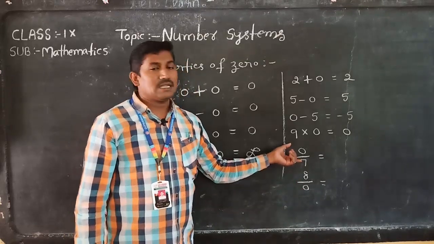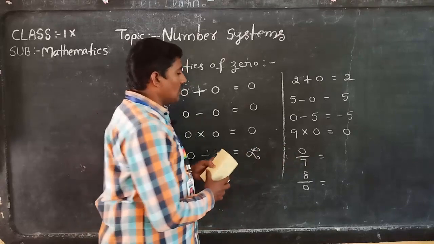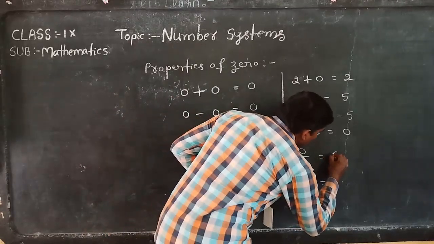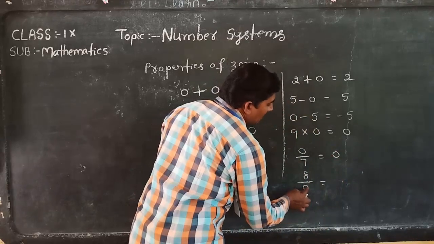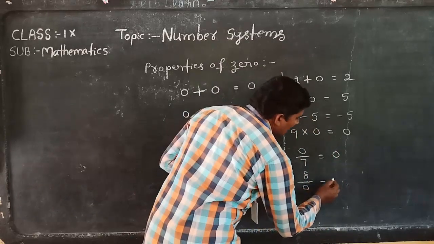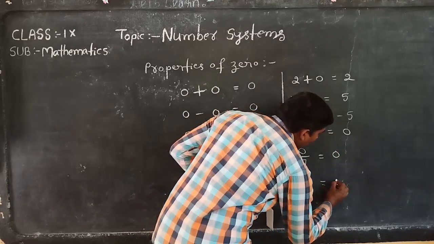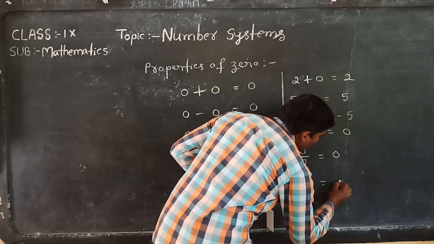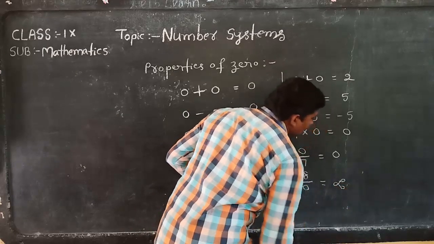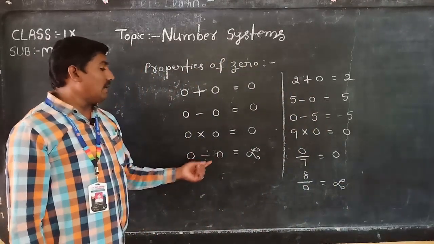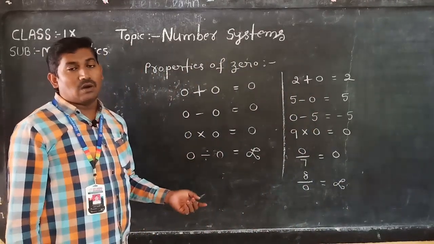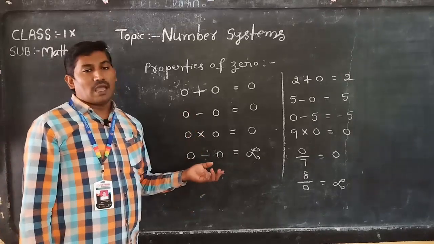In a rational number, if the numerator is 0, then we will get 0. If the denominator is 0, then it is an undefined value or infinity value. That's why we are saying 0 divided by 0, that is 0 by 0, is an undefined value.